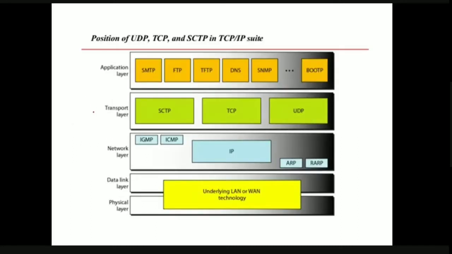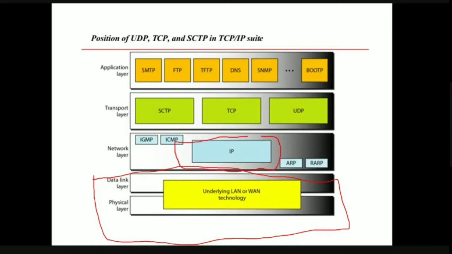If we observe here, these are the different types of protocols available in each layer. In the physical layer and data link layer, we have some LAN and WAN technologies. Coming to the network layer, the main important protocol used is IP, the Internet Protocol. On top of the network layer, we have the transport layer. So we have UDP, this is TCP, and this is SCTP.